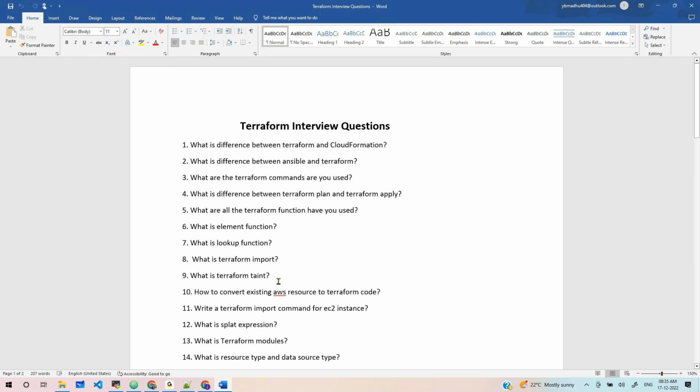Terraform import is done, right? For example, there is already an EC2 instance, and you want to manage it from now on using Terraform. Then you convert that resource into Terraform code. To do that, we need to write the code, and after that we use the import command to get the state file. Is it clear?